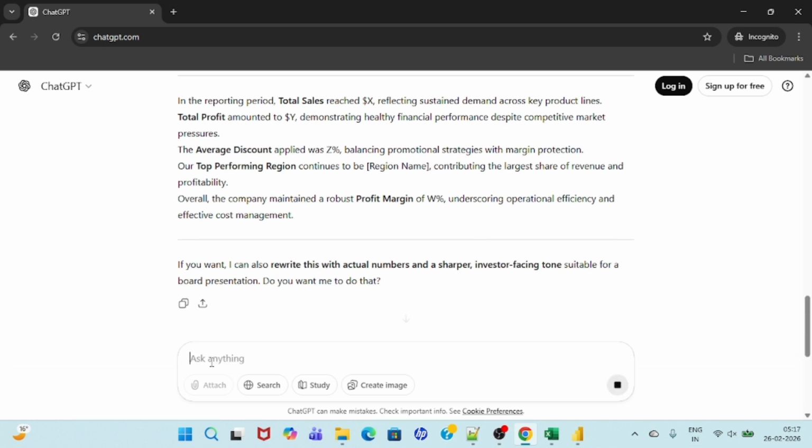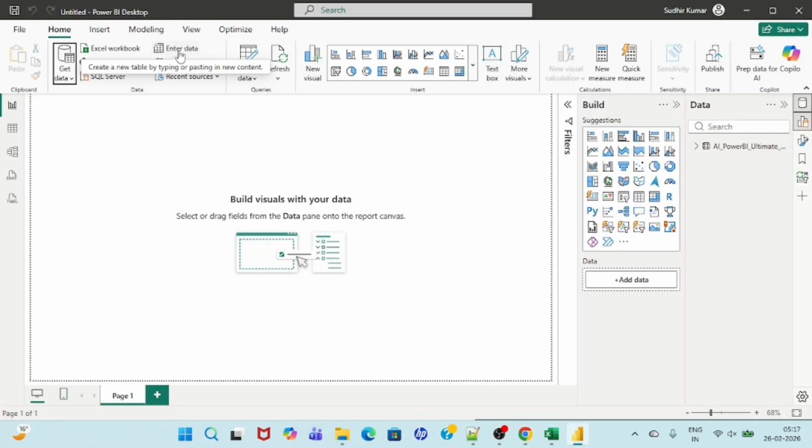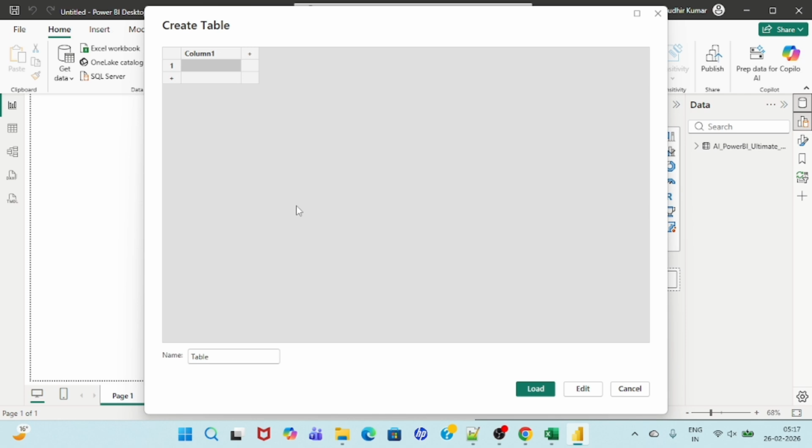Okay, so see this, we will get the response. Now we have got the response: total sales and so on. I'll create a separate table using enter data, and then we'll put the DAX measures in this table.